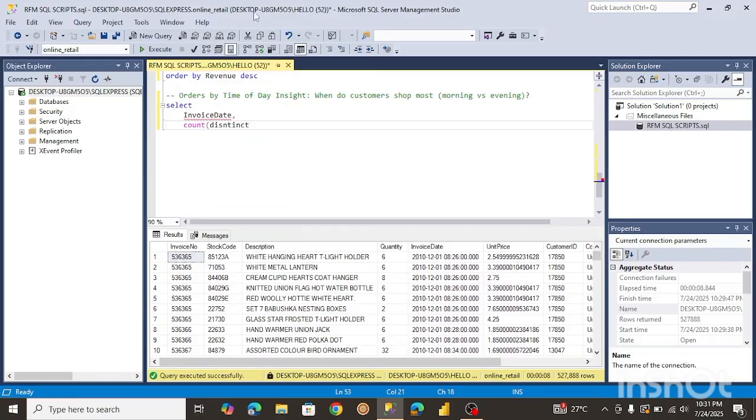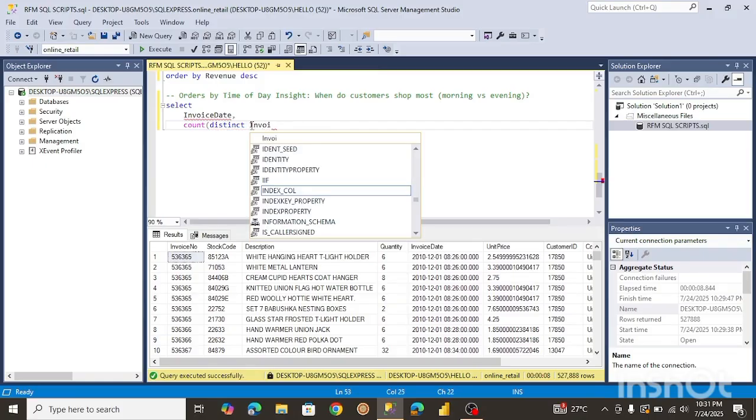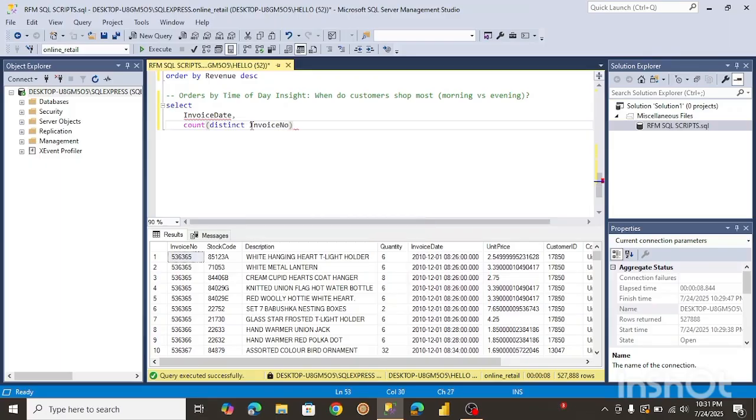Am I spelling it right? Okay, I think it's like this. All right, so we're counting the distinct invoice number. I might also include the customer ID. It really depends, but I'll also have to group by. But let's try this one first.